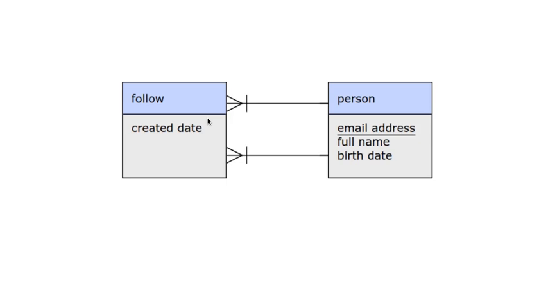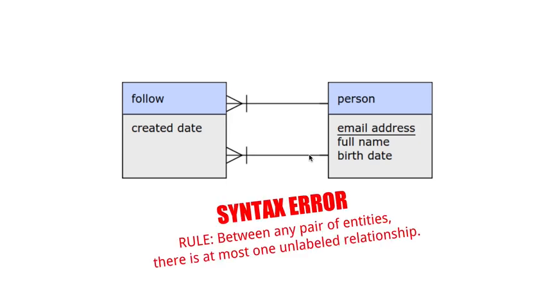The problem here is that we have two exact copies of the same relationship. We're saying that for each follow, we can remember a person, and a person. Well, which is which? This is considered a syntax error. One of the syntax rules is that between any pair of entities, there is at most one unlabeled relationship.